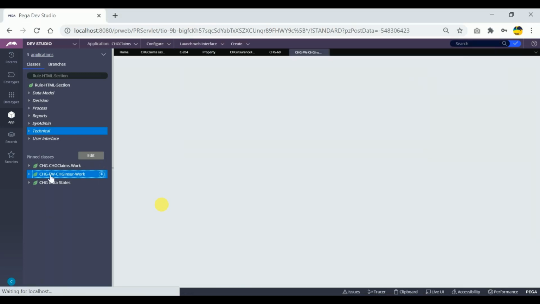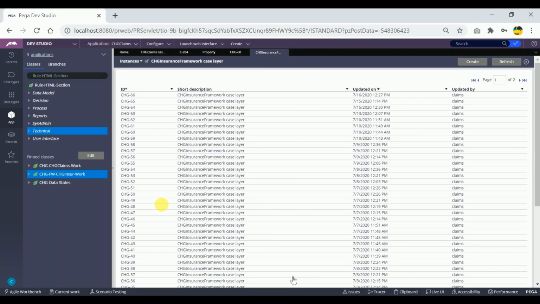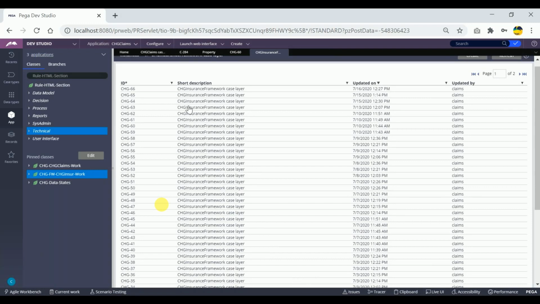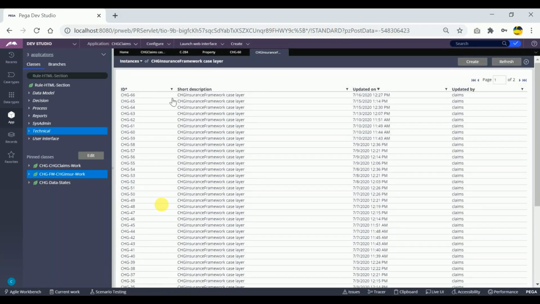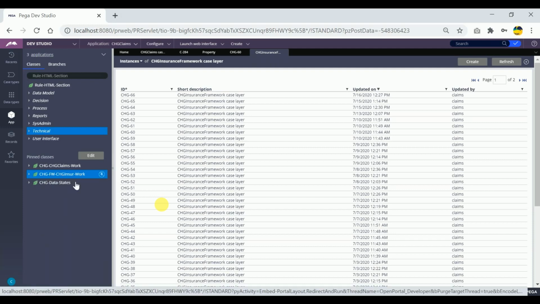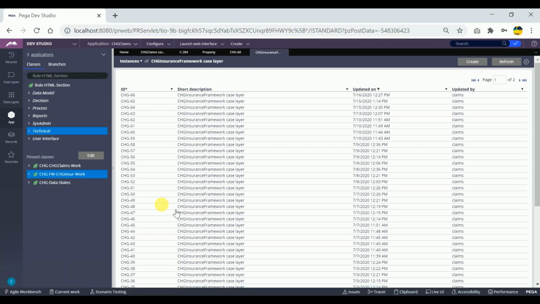If I click on this, the number of records we have in the table will be created as that many instances. So just to compare the instance with the records: this is completely the user interface, and that is completely the database table. There will be one table connected to this class, and these many records stored as instances there.